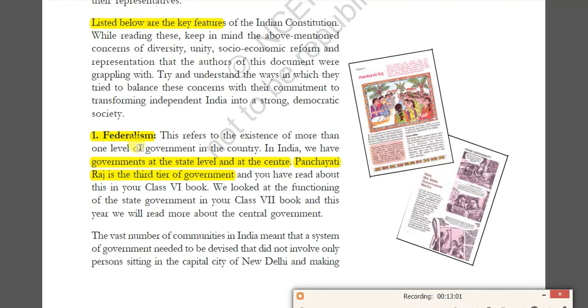First one, federalism. What is meant by federal? The word federalism originated from the word foedus. Foedus is nothing but a mutual agreement between two parties. In India, you can see that there are government systems like this: one is the central government, second the state government, and the third level is the Panchayati Raj institutions. If you see the 7th Schedule, we have 12 schedules in the Constitution. The 7th Schedule talks about the Union list, State list, and Concurrent list. Under federalism, this is the most important factor: the sharing of powers between the central government and state governments is explained in it.